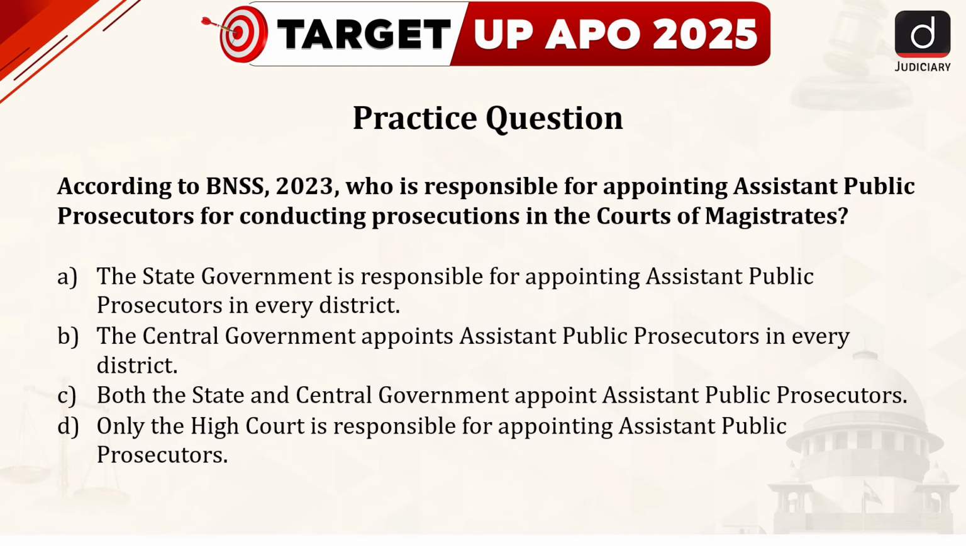It's the time for practice question. According to BNSS 2023, who is responsible for appointing assistant public prosecutors for conducting prosecutions in the court of magistrates? Option A. The state government is responsible for appointing assistant public prosecutors in every district. Option B. The central government appoints assistant public prosecutors in every district. Option C. Both the state and the central government appoint assistant public prosecutors. And option D. Only the High Court is responsible for appointing assistant public prosecutors. Pin down your answers in the comment section below.